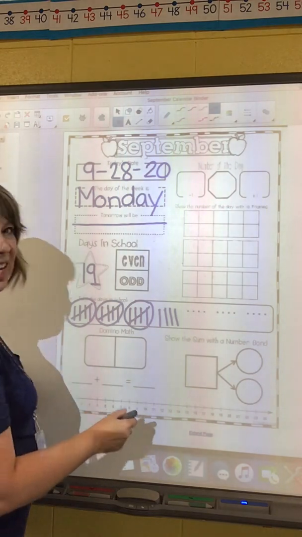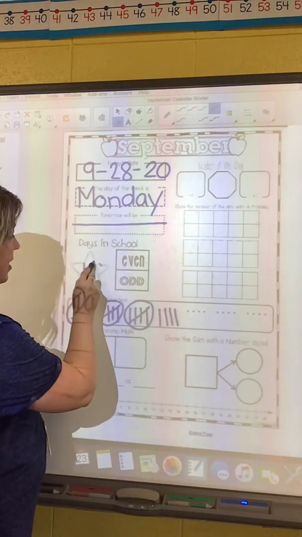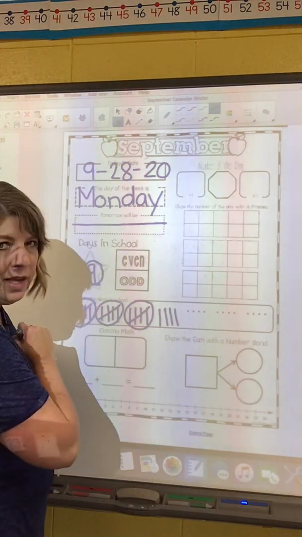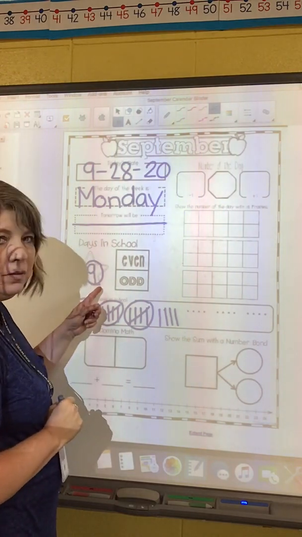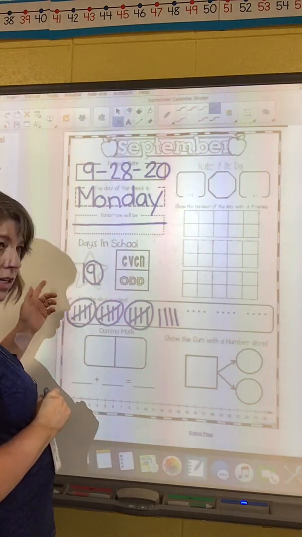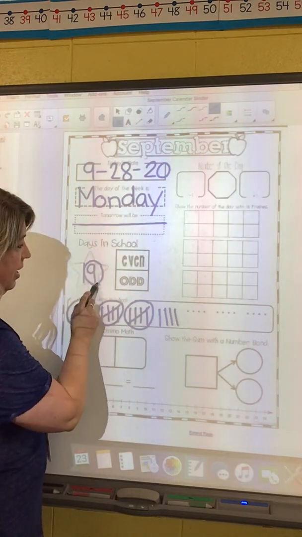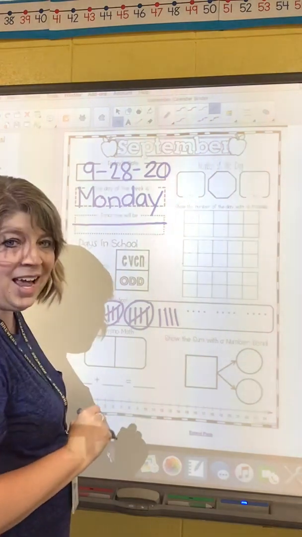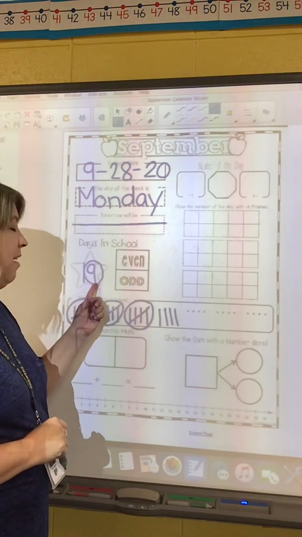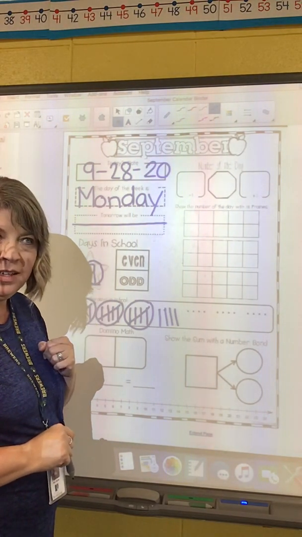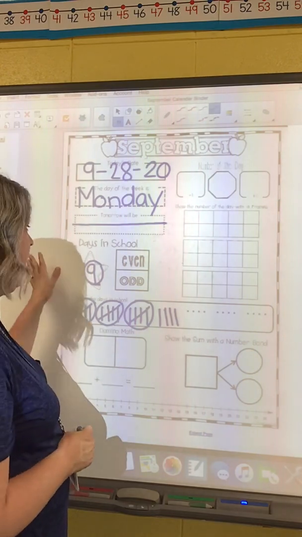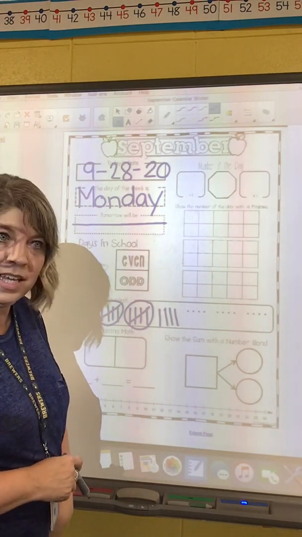So when we check even and odd, we're always going to look at the number in the ones place. And that's always the last number of your 2 digits, or your 3 digits, or 4 digits. This one we only have 2 digits, so we're looking at the last number, which is 9. And guess what? We only have to share 9 things. And we'll still be able to figure out if that whole big number 19 is even or odd.